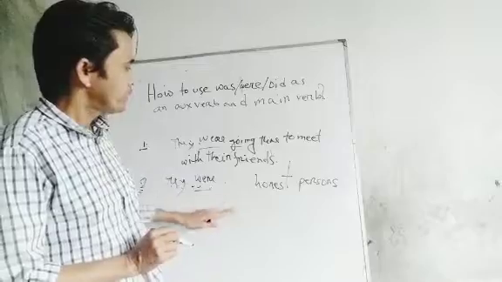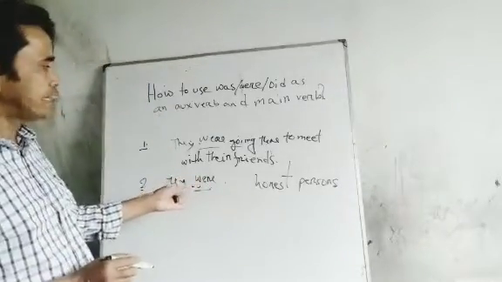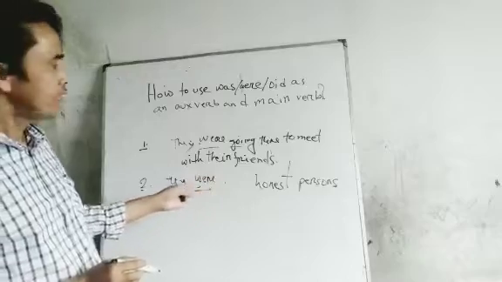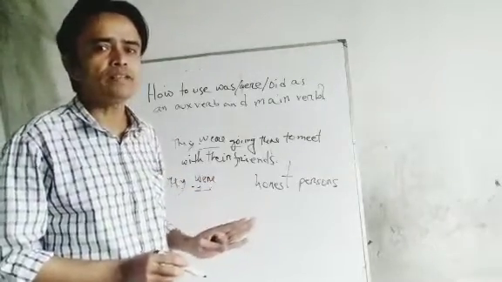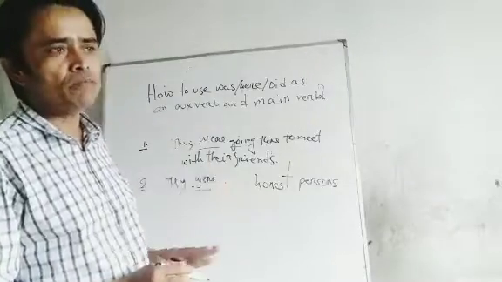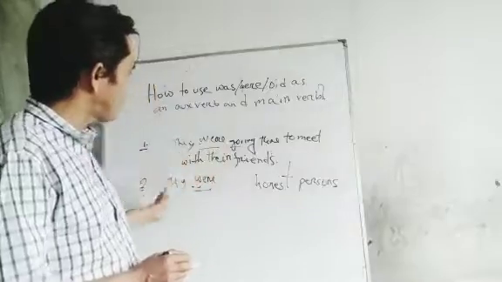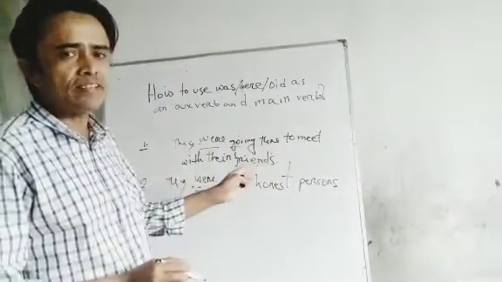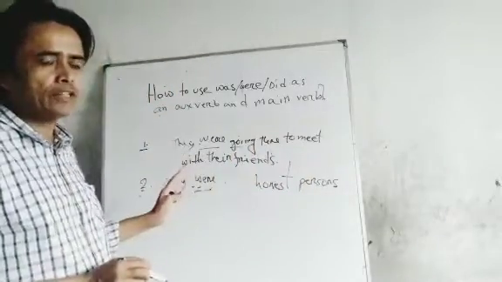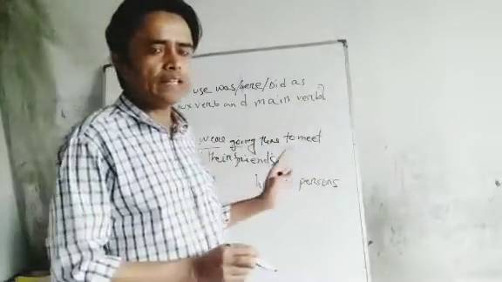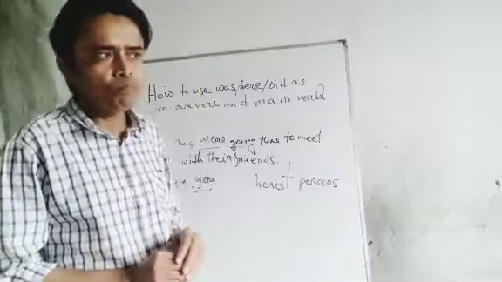Here also, if we analyze the whole sentence, after were there is no main verb, so it is working as a main verb. I hope you understand from these two sentences, and after this, if you try at home each and every day, it will be very clear for you.